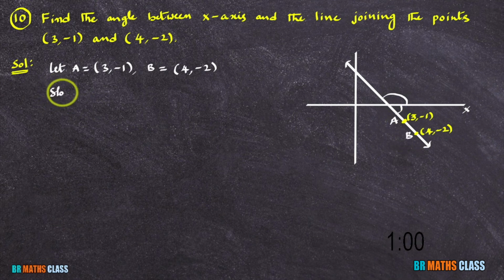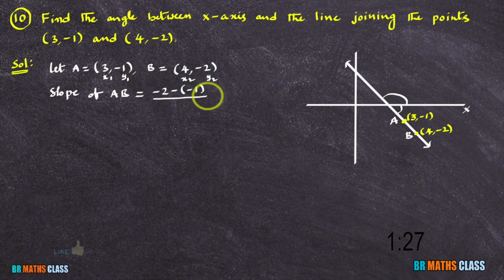What I'll do now, I'll calculate slope of AB. We know slope formula. What is slope formula? y2 minus y1 divided by x2 minus x1. Here you take A as x1, y1, B as x2, y2. What is slope formula? y2 minus y1, minus 2 minus what is y1? y1 is minus 1, divided by x2 minus x1, that is 4 minus 3.